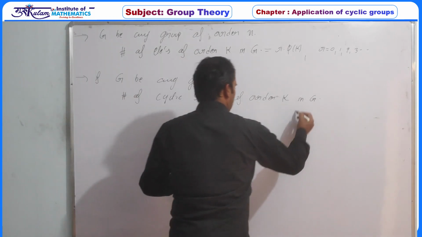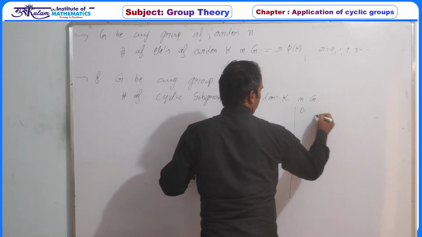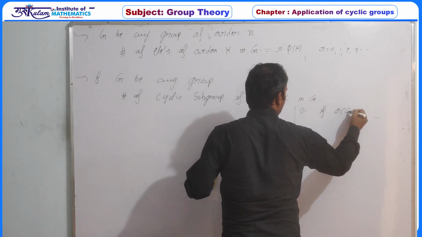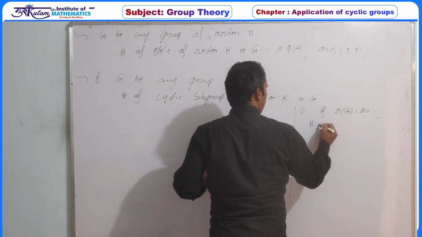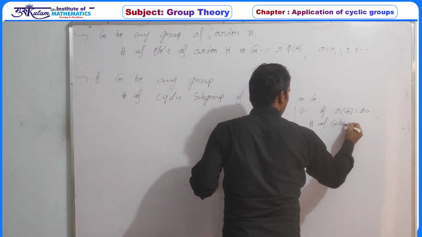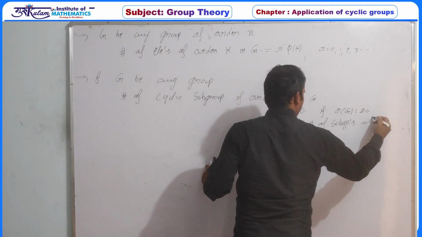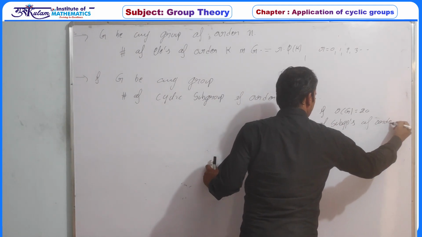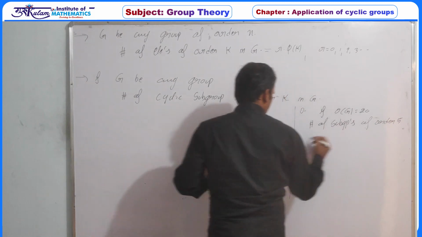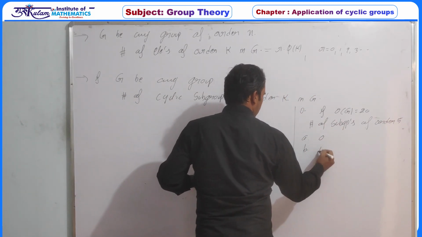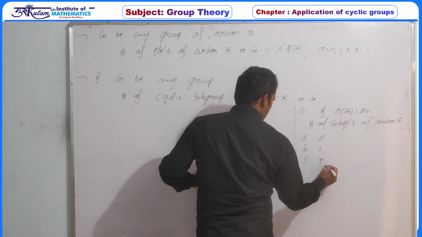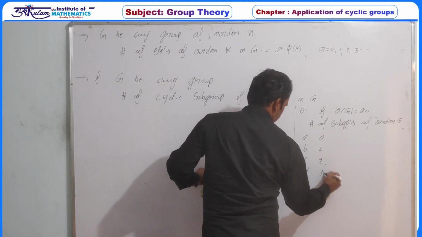For example, if the order of group G is 20, then the number of subgroups of order 5. Option A is 0, does not exist. Option B is 1, option C is 2, and option D is none of these.